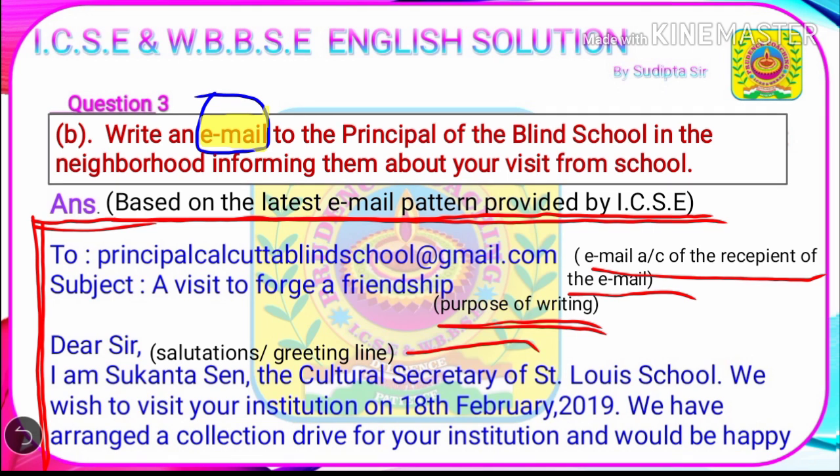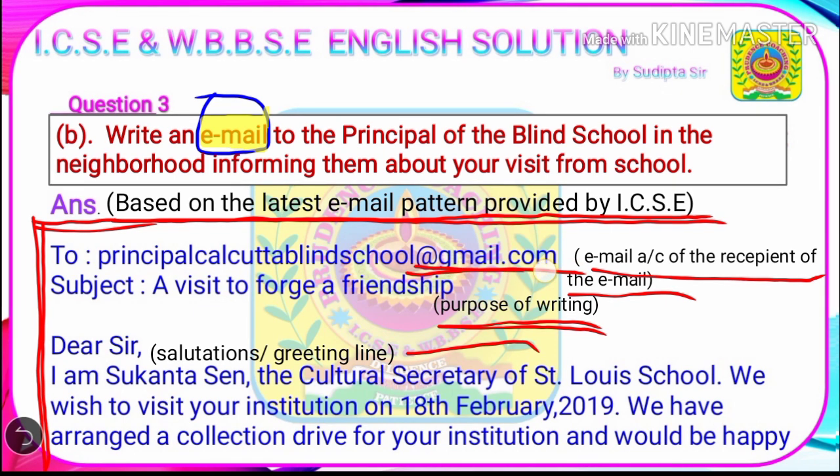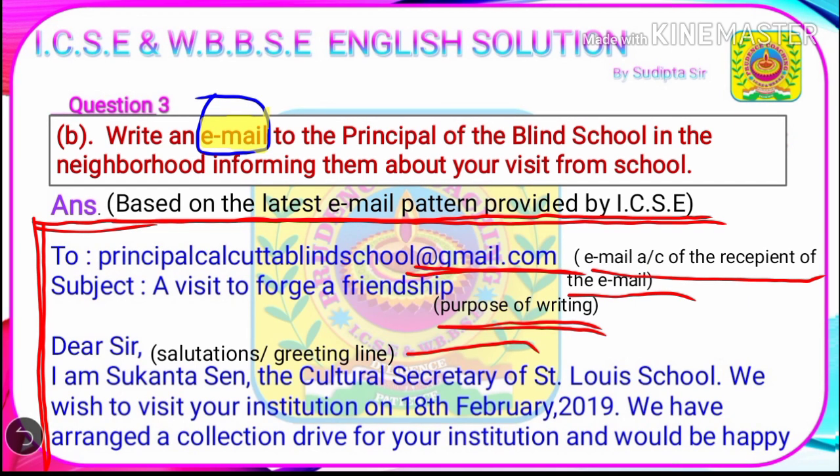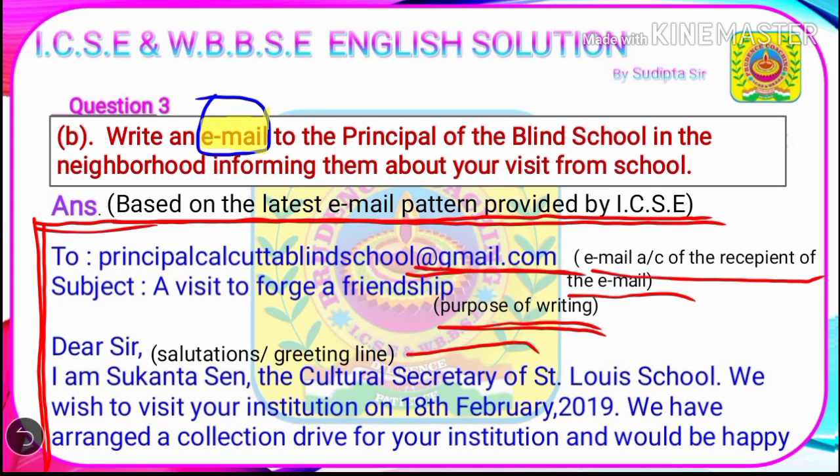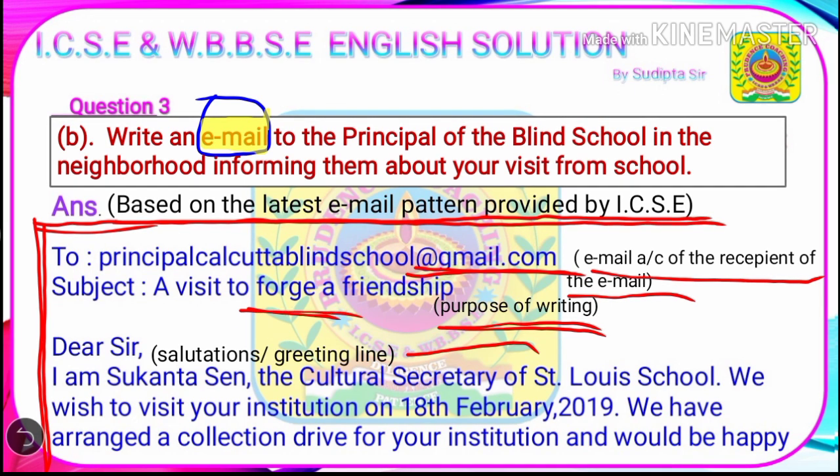So, to principalcalcuttablindschool@gmail.com, and @ symbolizes the domain name. I hope students you are familiar with this. Gmail is the most familiar account, so you can provide the Gmail account. Subject: a visit to forge a friendship. Forge means to create or build. Next, we will provide the salutation or the greeting line.